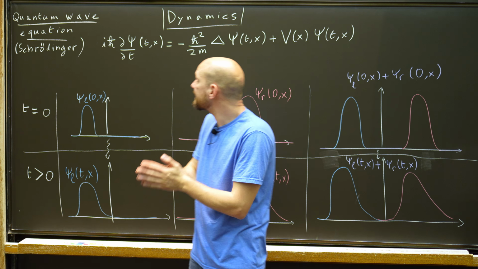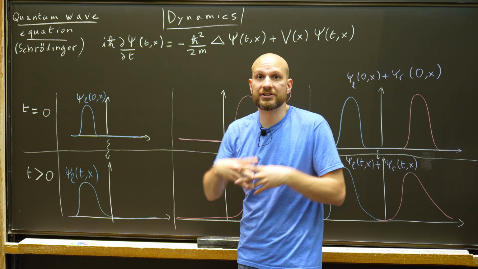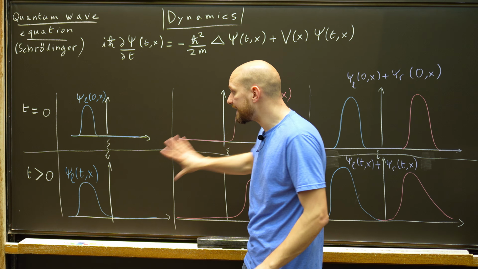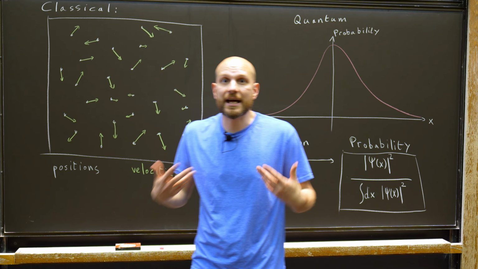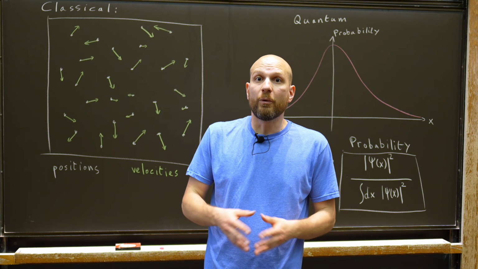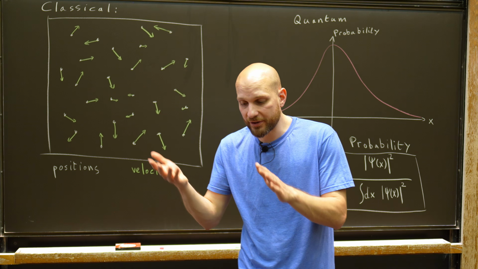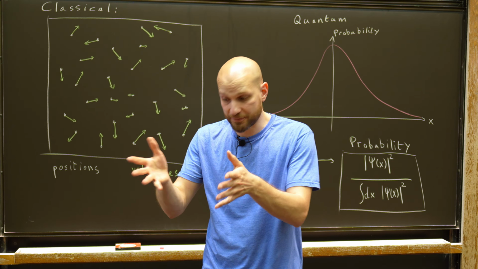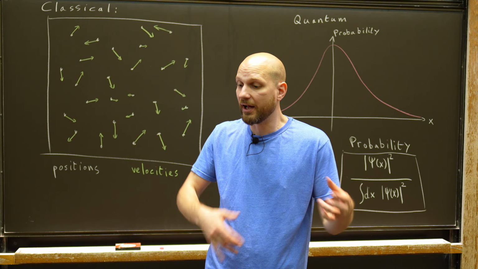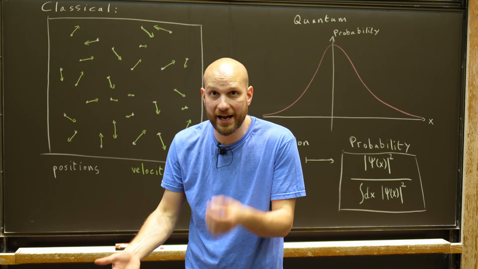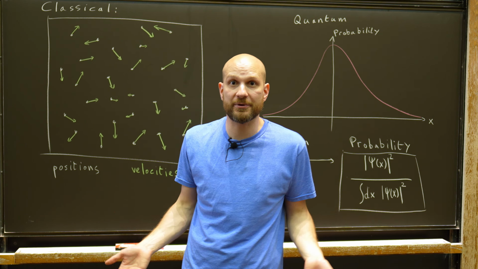So this is saying that any natural evolution that does not involve a measurement of the wave function in the standard formulation of quantum mechanics satisfies this linearity property. So how can we explain the collapse of the wave function during the measurement process? Well, the measurement process is a natural physical process. If I want to measure whether my particle is on the left or on the right, I will approach my system with some kind of detector, which is itself made up of a bunch of quantum particles. I will let the particles in the detector interact with the particles in the system, and the result of this interaction should be the outcome of the measurement.